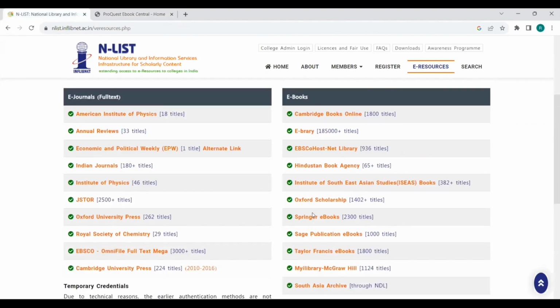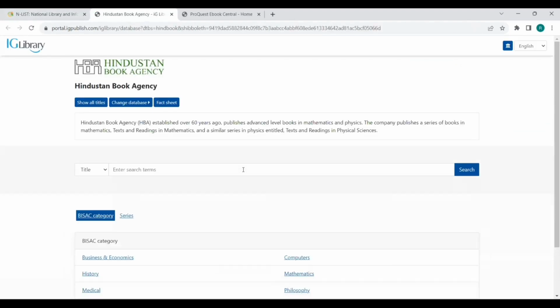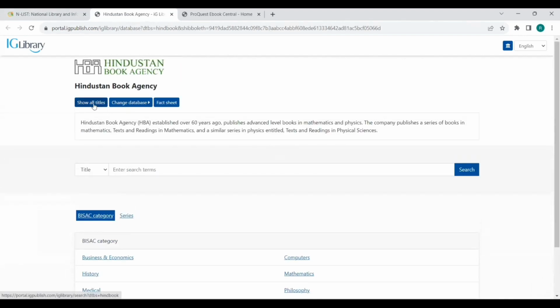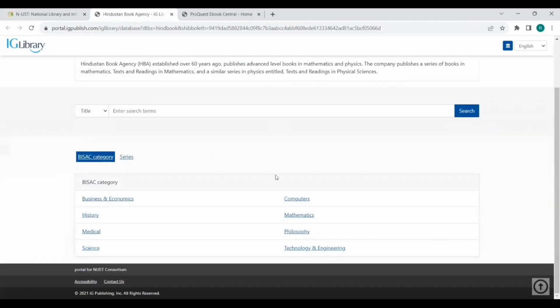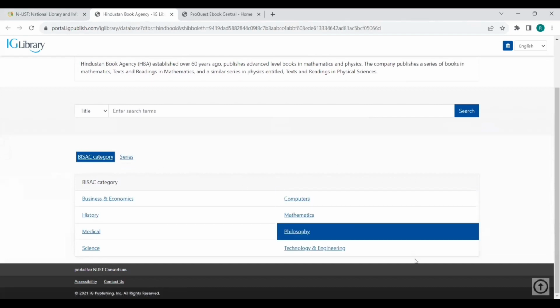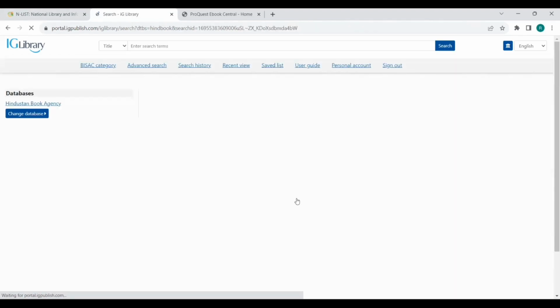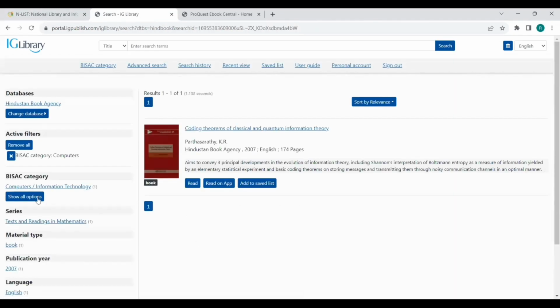Here, if you are interested in another publisher, Hindustan Book Agency, let us check what books are available under it. For example, you can also show all the titles. If you need all the titles, just click all titles. You can change the database and fact sheet. These are all the subjects. Since I am a computer science staff, I may be interested in clicking computer. So what are all the books?